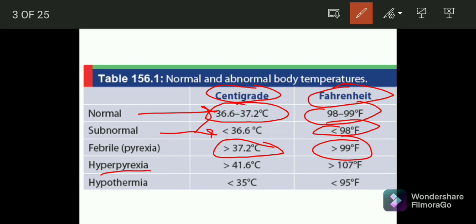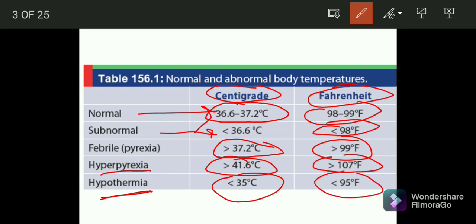This occurs if the temperature is more than 41.6 degrees centigrade, or more than 107 degrees Fahrenheit. And hypothermia occurs whenever your body temperature is less than 35 degrees centigrade, or less than 95 degrees Fahrenheit.